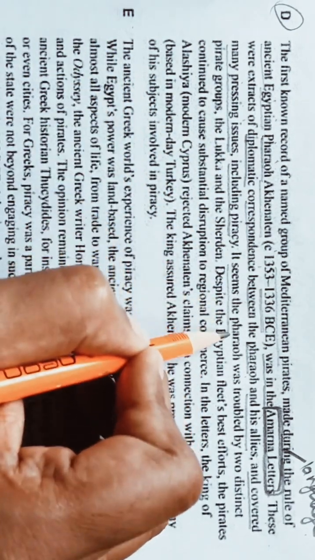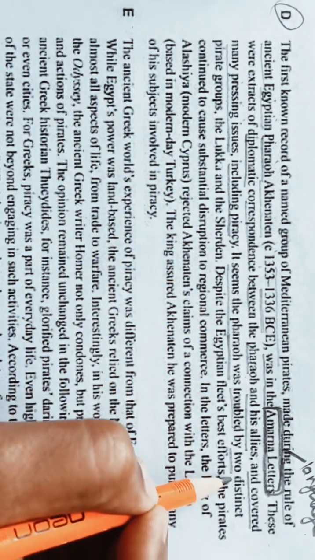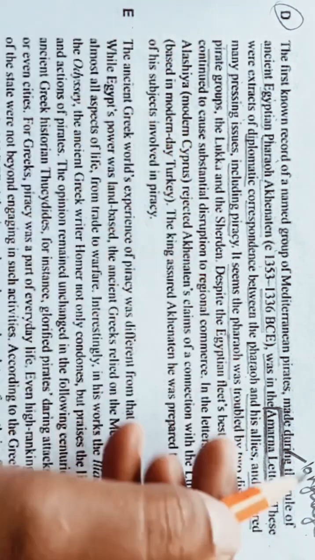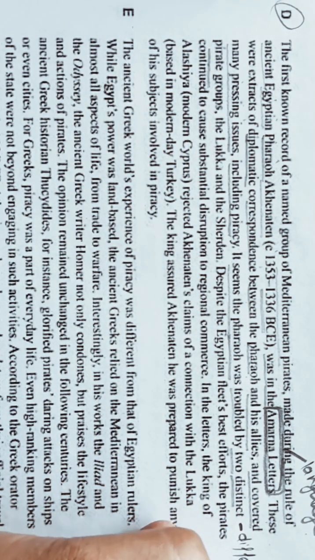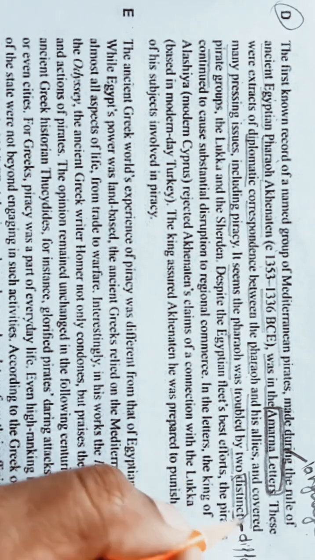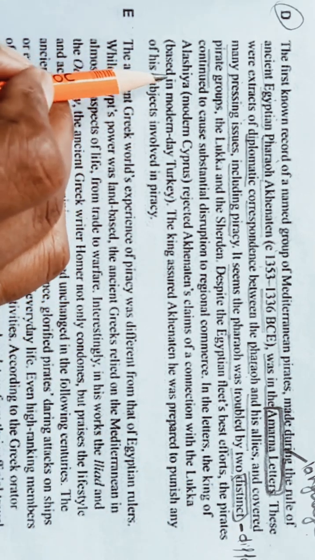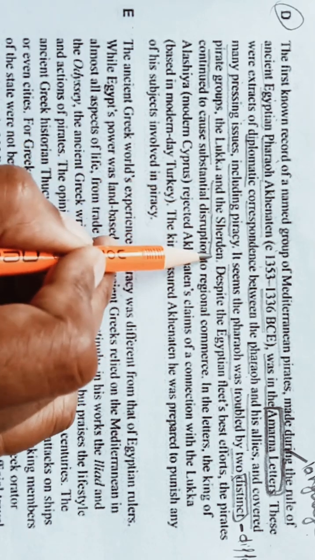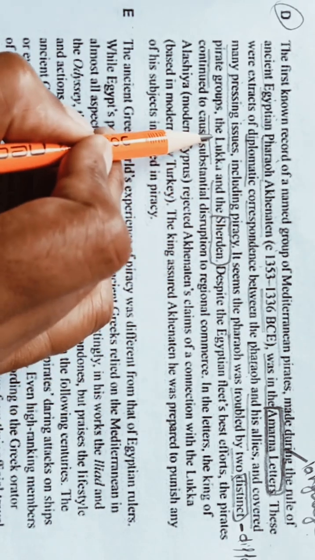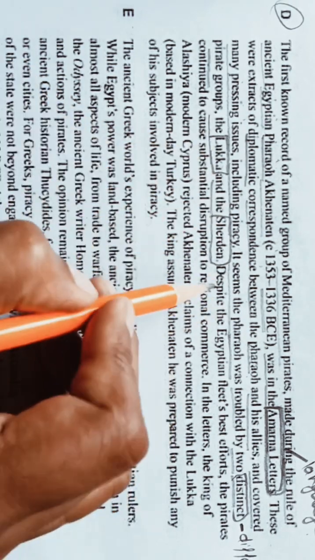It seems the Pharaoh was troubled by two distinct pirate groups. Two distinct pirate groups mean two different pirate groups, okay. Two different pirate groups, the Lucca and the Sheridan. So these are the two pirate groups.